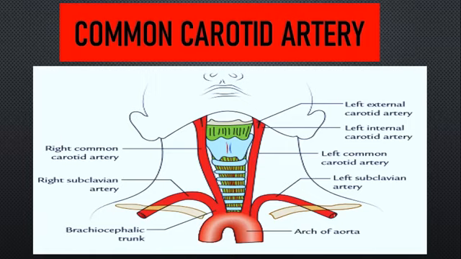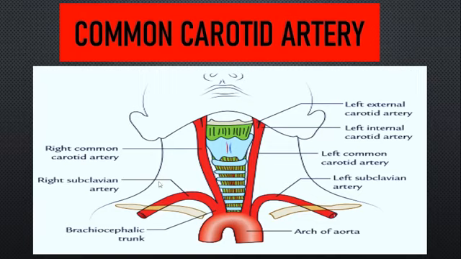Again, I will repeat: after its origin, it extends upwards along the neck and is related to the transverse processes of the lower 4 cervical vertebrae, that is C4, C5, C6, C7 mainly. So this is its course.